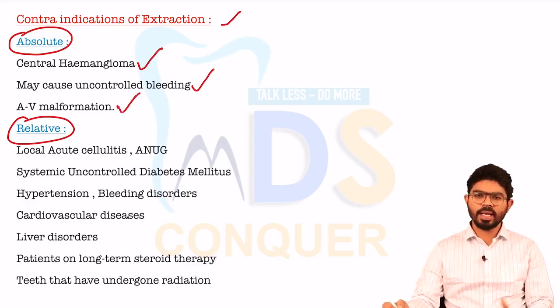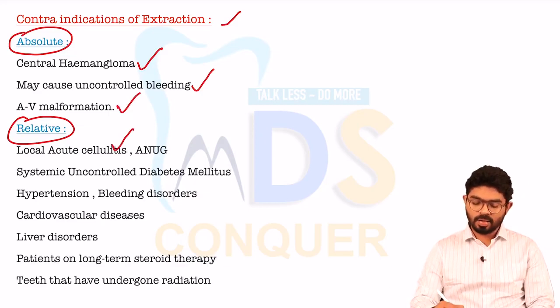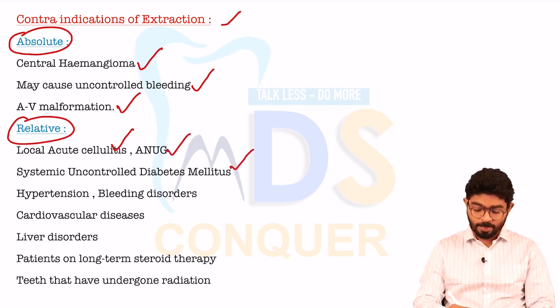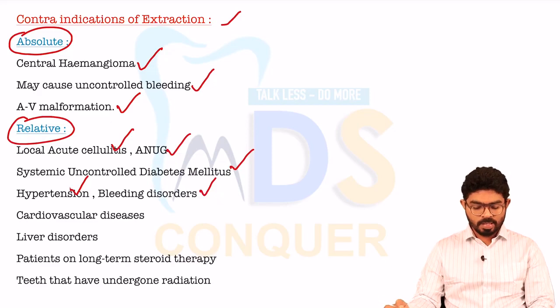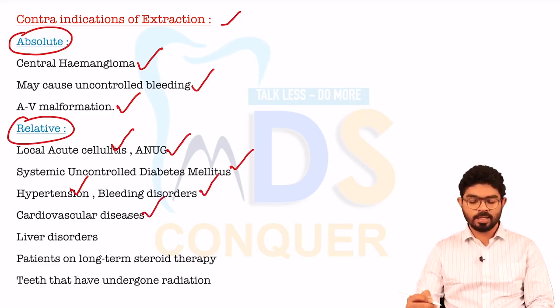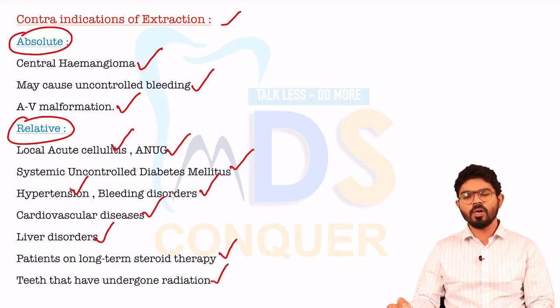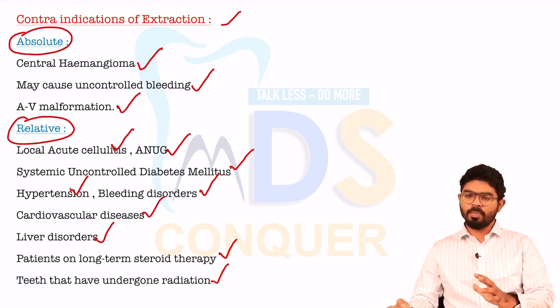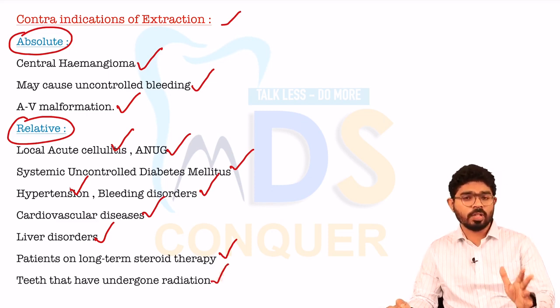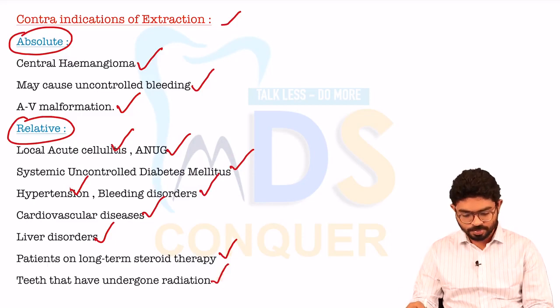Coming to the relative contraindications, make a note: acute cellulitis, ANUG, uncontrolled diabetes, hypertension, bleeding disorders, cardiovascular disorders, liver diseases, long-term steroid therapy, and patients undergoing radiation therapy. All these are relative contraindications. They can ask you a question like which of the following is an absolute contraindication, or which of the following is a relative contraindication among the four. It is a regularly asked question.